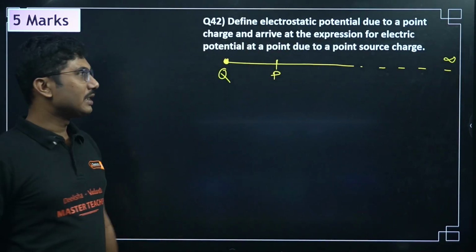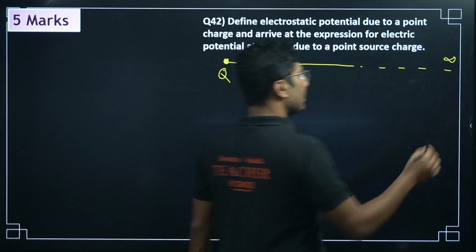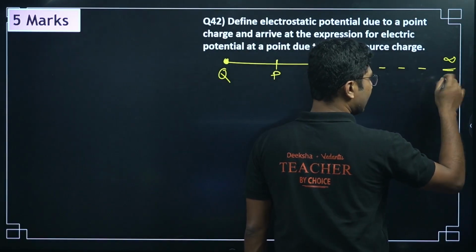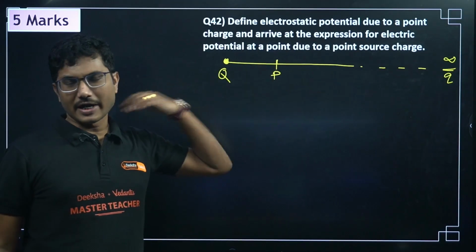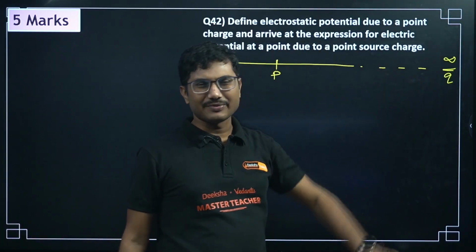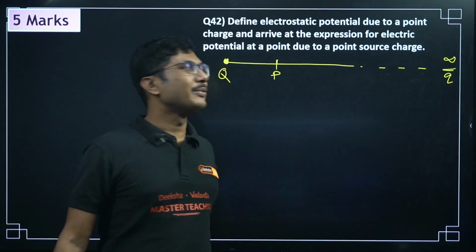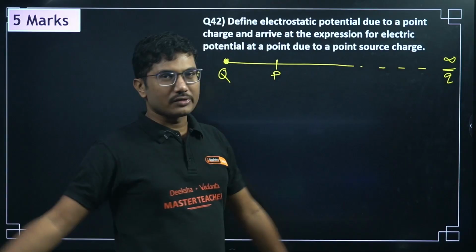We will take a unit positive charge, or we can take any charge q also, because for a unit positive test charge we have to divide the final result by q. If you take a charge q, it is sometimes very easy. So you take a test charge small q and bring it from infinity to this point P, then you have to calculate the work done.